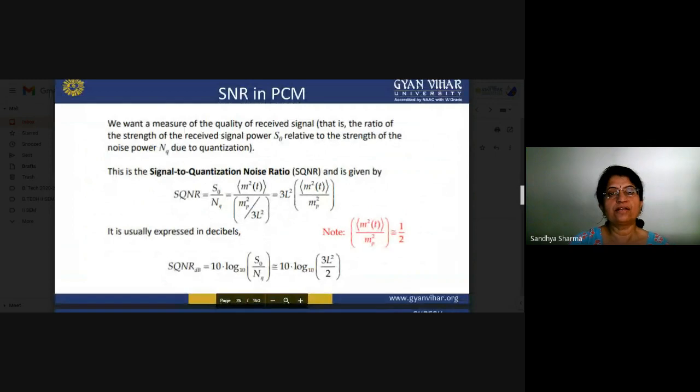Now you have to calculate the SNR in PCM. So first of all, what about the output signal power S0? That is equal to m square t. And what about the Nyquist quantization noise N? That is equal to mp square by 3L square. So you can divide it and represent it in a different form: m square t by mp square, and that is equal to, you can also take it, 1 by 2.